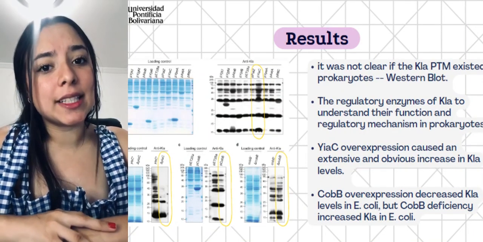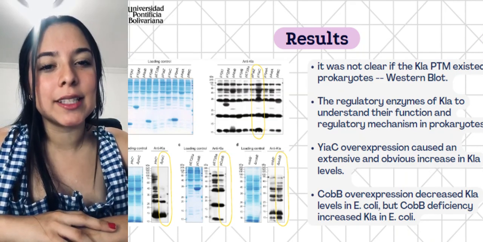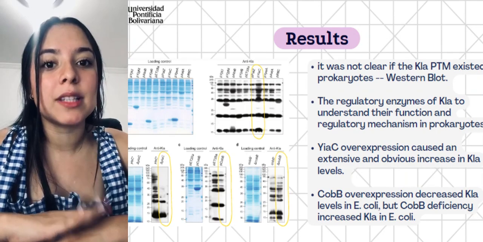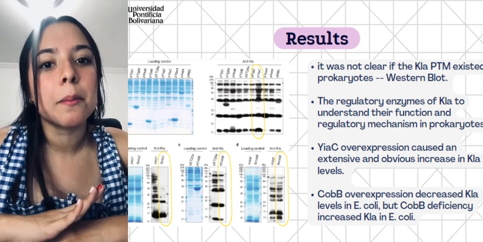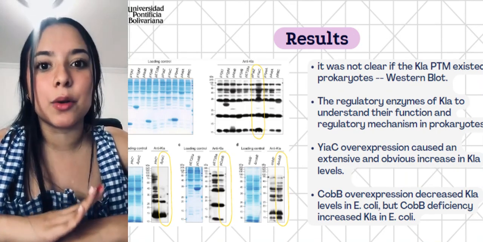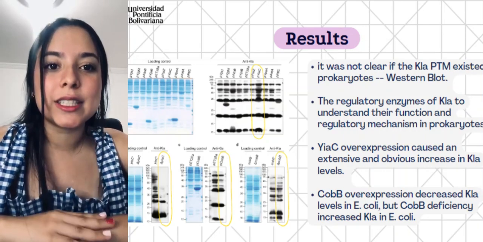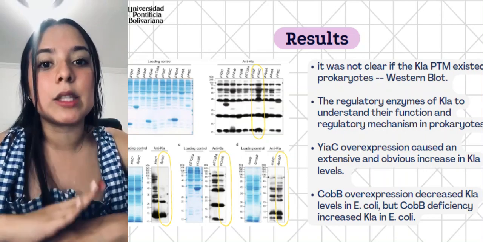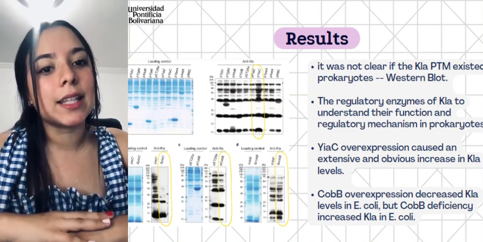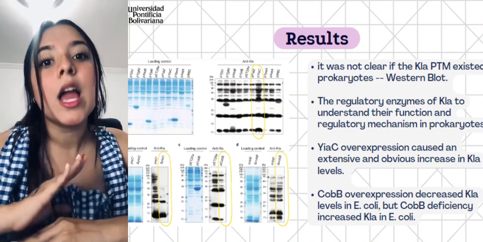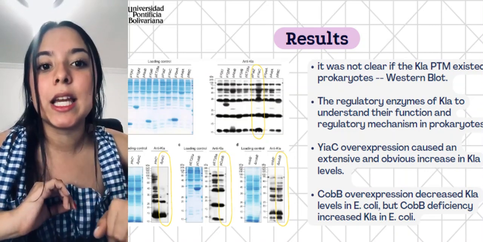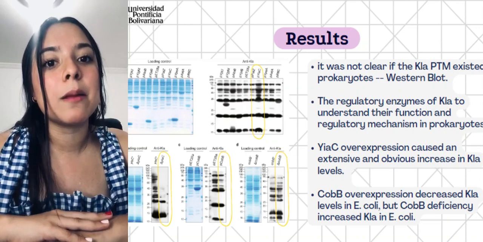K-la was originally identified as an epigenetic marker in eukaryotic cells. It was not clear if the new PTM existed in prokaryotes, so they performed a Western blot assay confirming the existence of K-la in prokaryotes. They wanted to identify the regulatory enzymes of K-la to understand their function and the regulatory mechanisms in prokaryotes. So they hypothesized that some KATs and deacylases can catalyze the addition and removal of K-la. So they employed overexpression of E. coli strains to detect the lactylase candidate by immunoblotting.